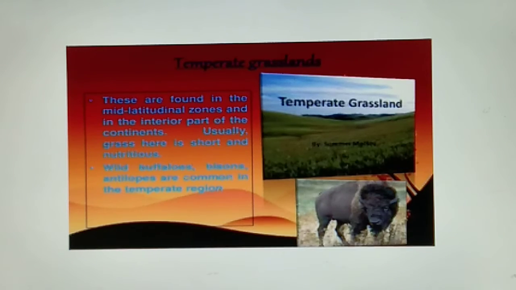Now come to the second type of grassland, the temperate grassland. Basically, temperate grasslands are characterized by grasses which are short and full of nutrition. These are found in mid-latitudinal zones and in the interior parts of the continents. They support various types of wild animals like wild buffaloes, bison, etc. So these are the famous animals found in the temperate grassland.